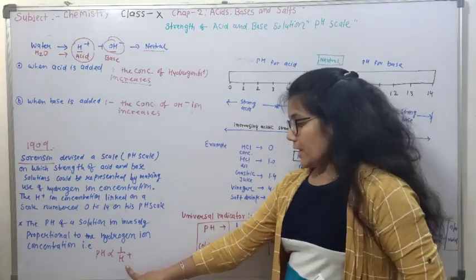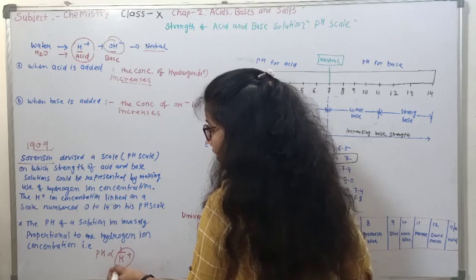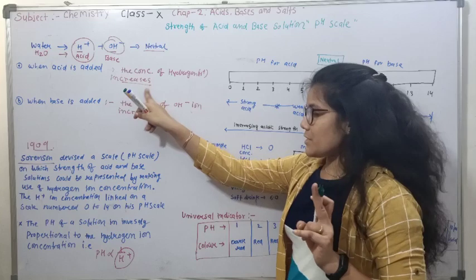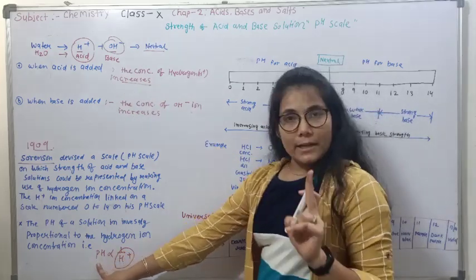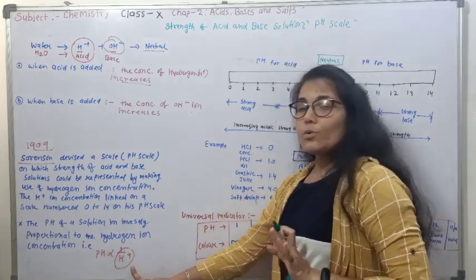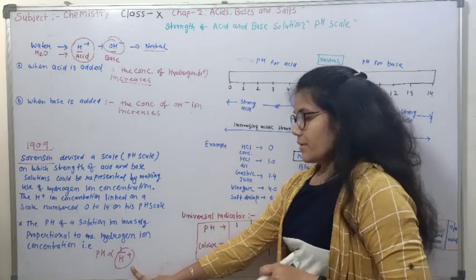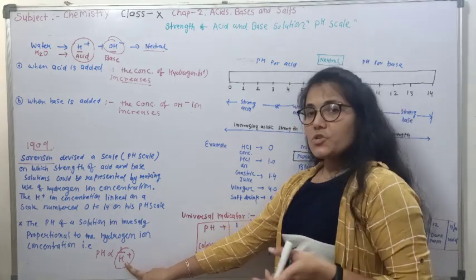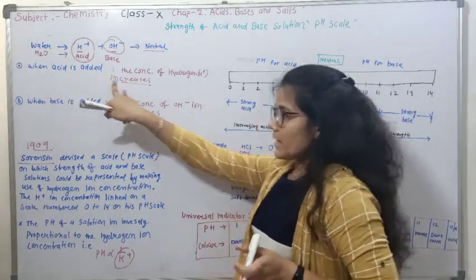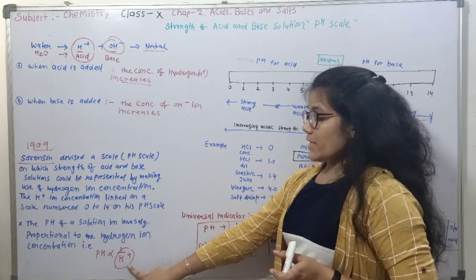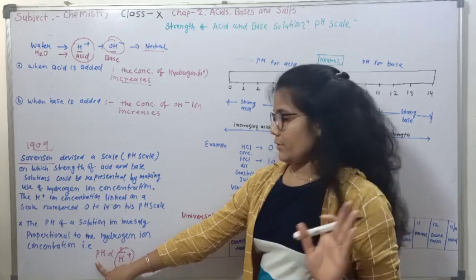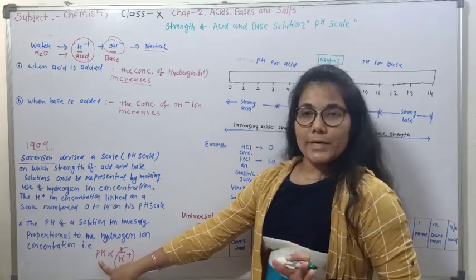That means if greater is the concentration of H plus, in case of what? In acid. Greater is the concentration of H plus, lower is the value of pH. Repeating, pH is inversely proportional to H plus ion concentration. Simple, if the concentration of H plus ion is large, which has happened in case of acid added to water, then the value of pH is lower.